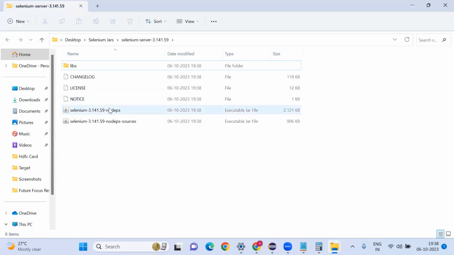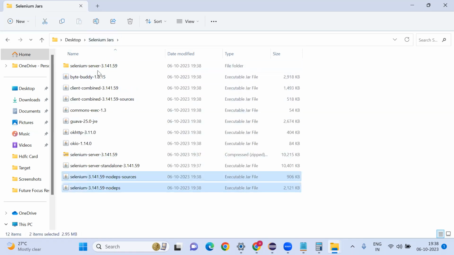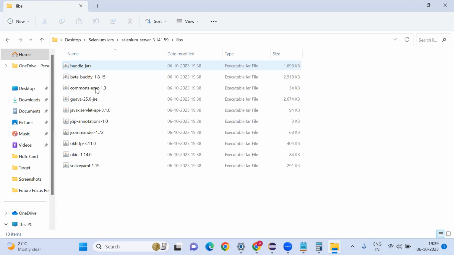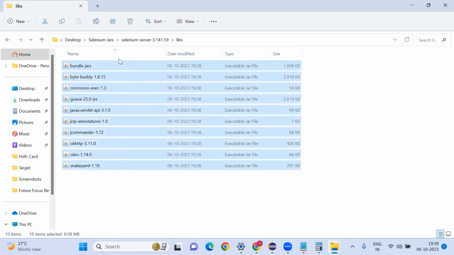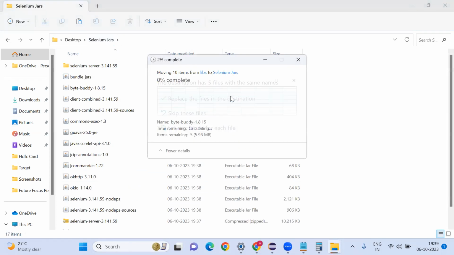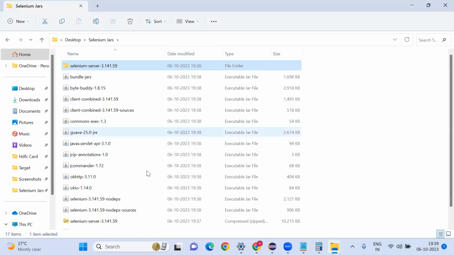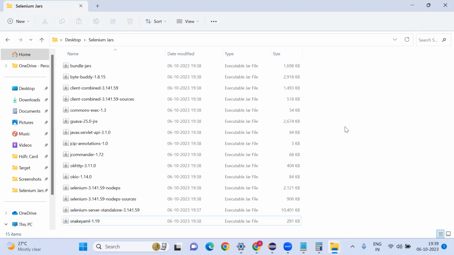This is free of cost. No need to worry. Nothing will happen. Just try to play with this, then only you can learn the subject. If your system crashes, you can install a new OS again. Replace file. Now I got all jar files here. I'm going to delete this Selenium server. Yeah, now we have all jar files.